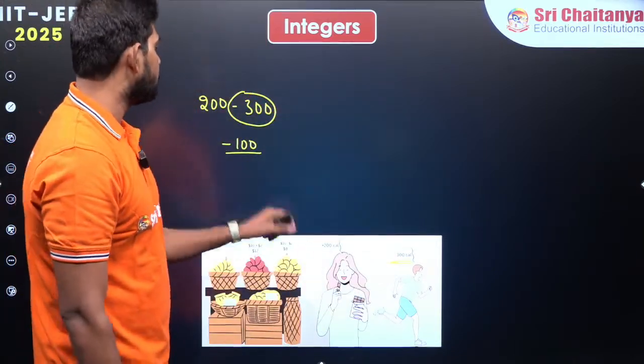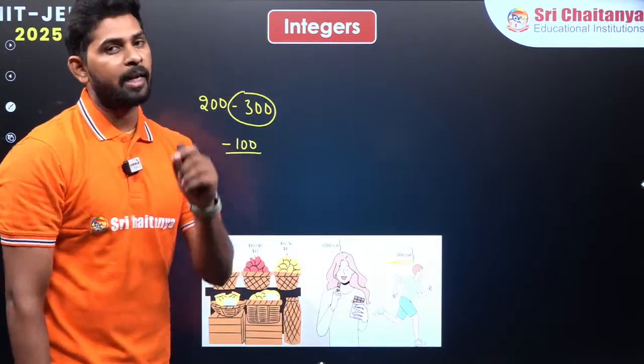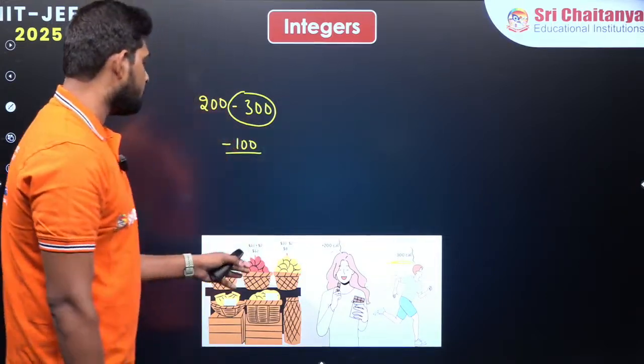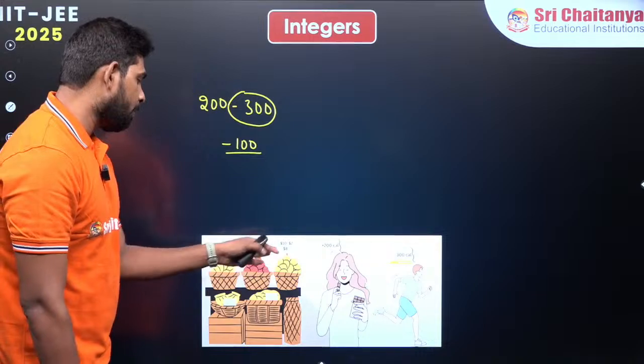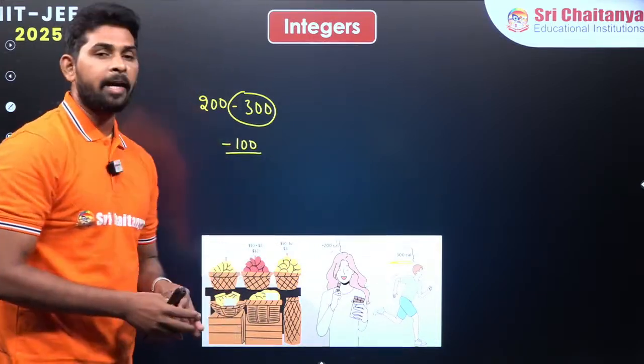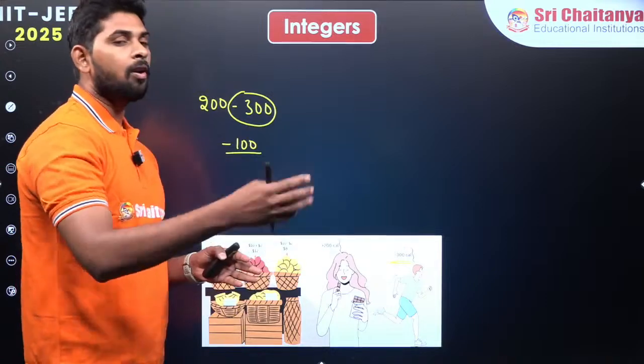So to show that one, we are going to take some more numbers over here by giving a negative symbol to natural numbers. Now you can see that in the same way there are ripe mangoes over here which are going to be damaged in 2 days, and there are raw mangoes over here which are going to last for longer days.